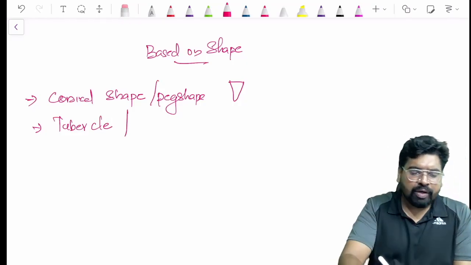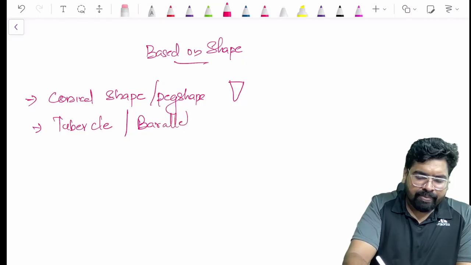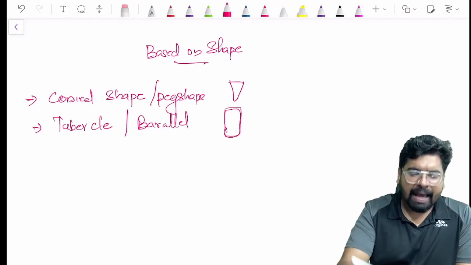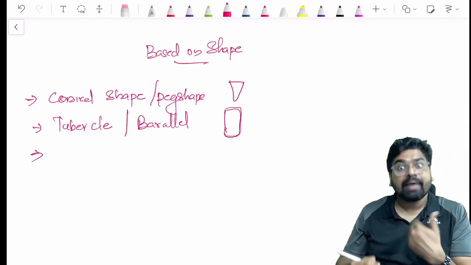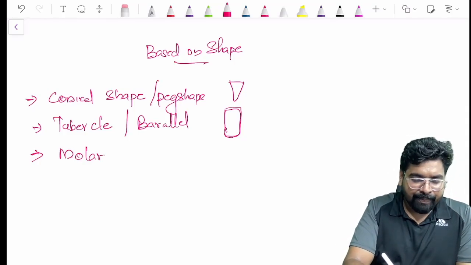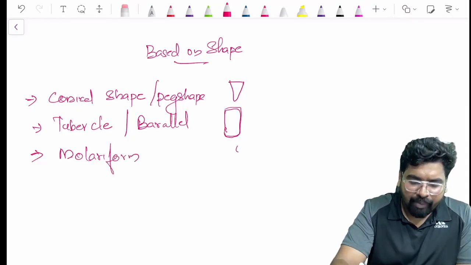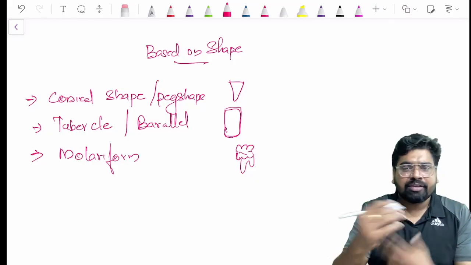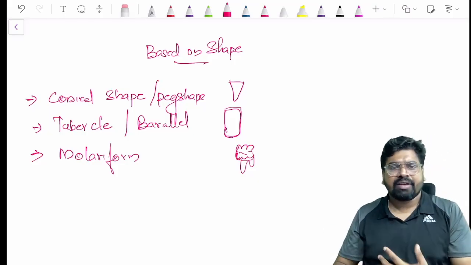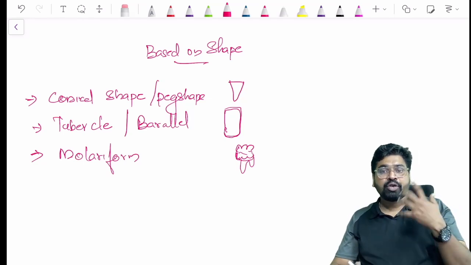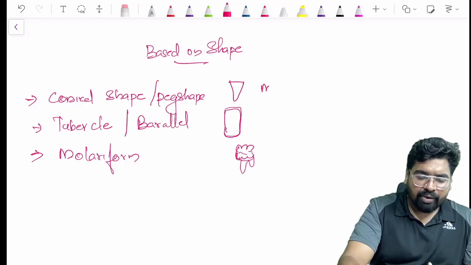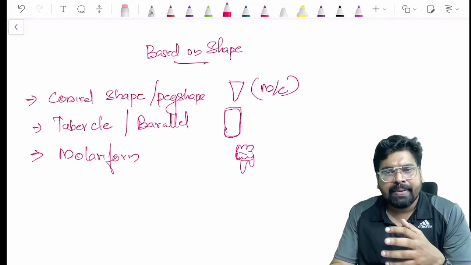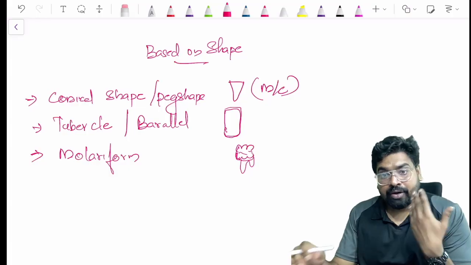Tuberculate, or we say barrel shape, looks like this. Then the third one looks like a molar. It is called molariform. Molariform means it looks like a molar tooth, with multiple cusps and all. So it can be conical, tubercle, or molariform. Conical is the most common shape of supernumerary teeth, which is a favorite question. So this is about supernumerary teeth, or hyperdontia.